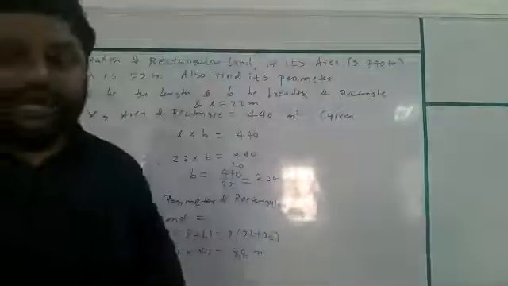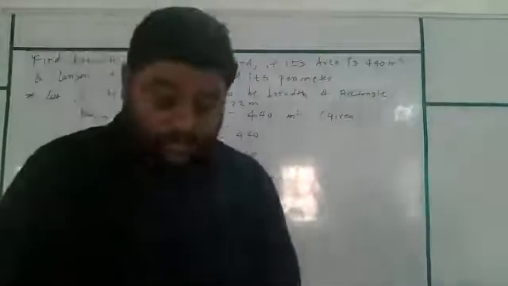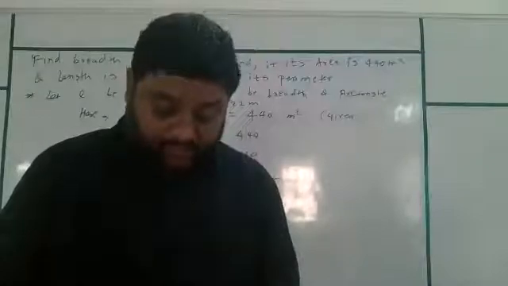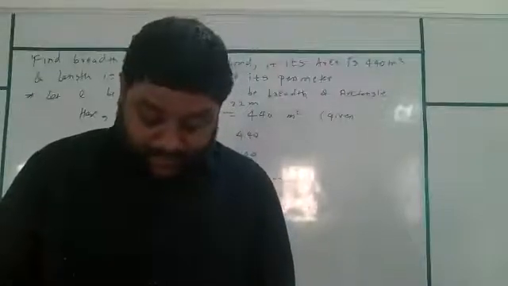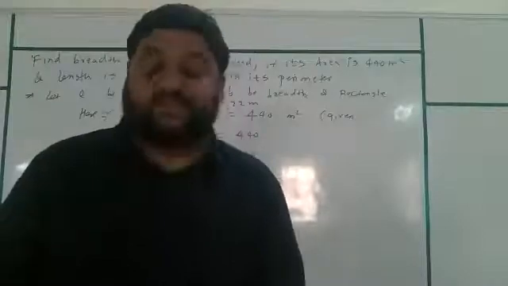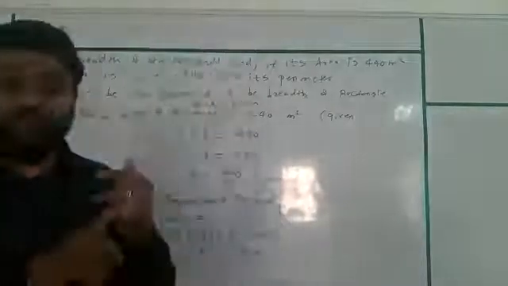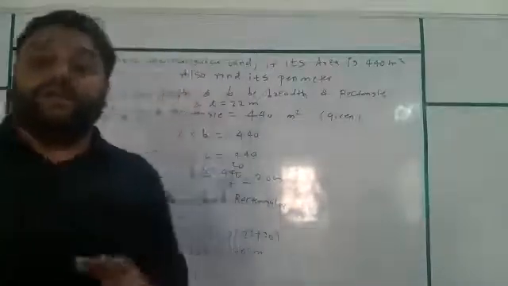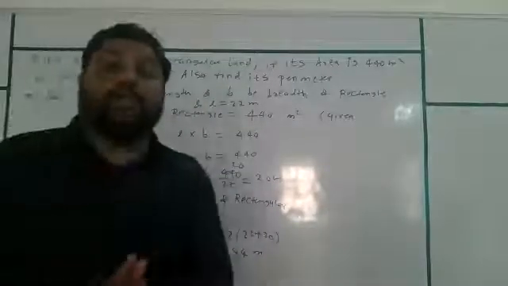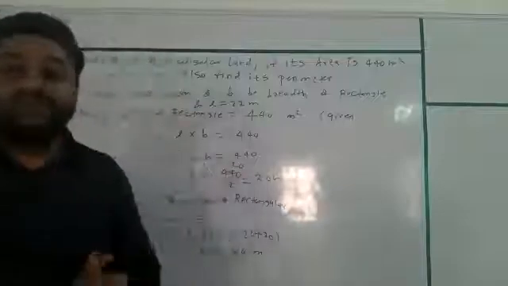Let me tell you the homework here itself. For today, what you need to solve: questions 4, 5, 6, 7 from the first exercise of perimeter and area, exercise 11.1. Questions 4, 5, 6, 7. Try to solve it on your own. If you have a doubt, we can discuss in the next meeting.